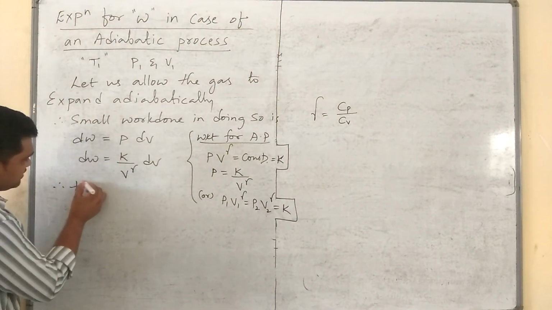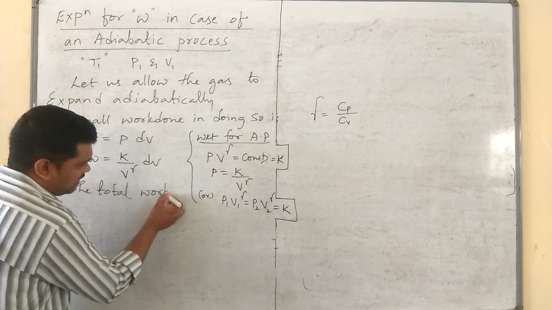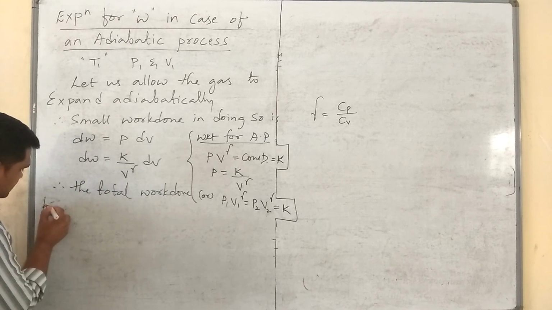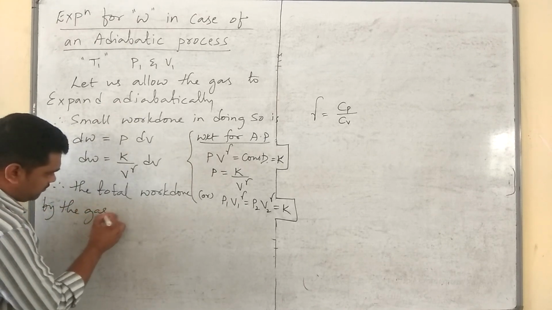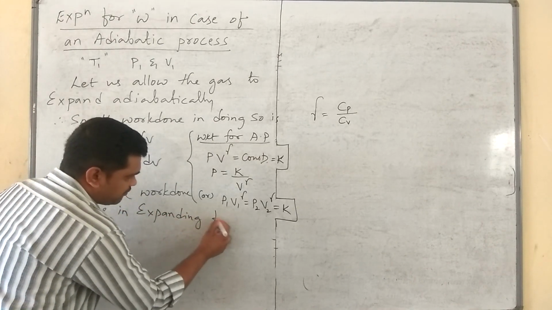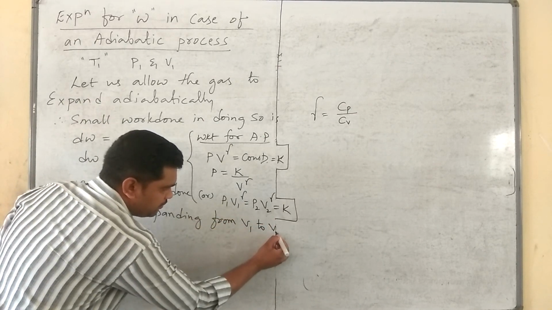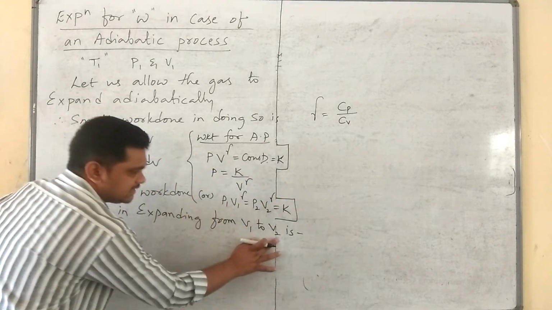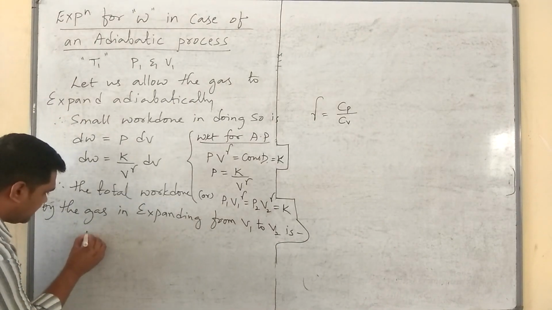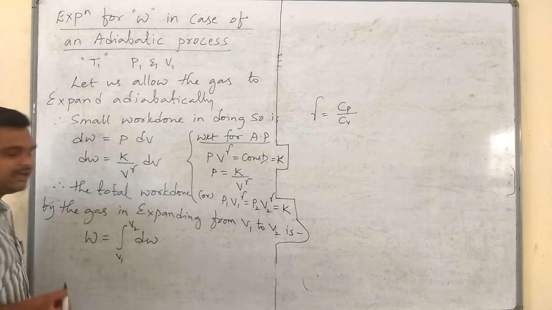Therefore the total work done by the gas in expanding from V1 to V2 is W is equal to integral V1 to V2 dW.